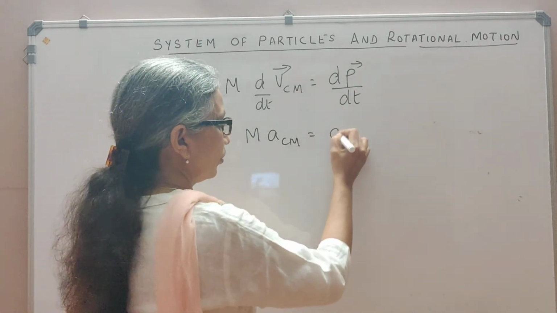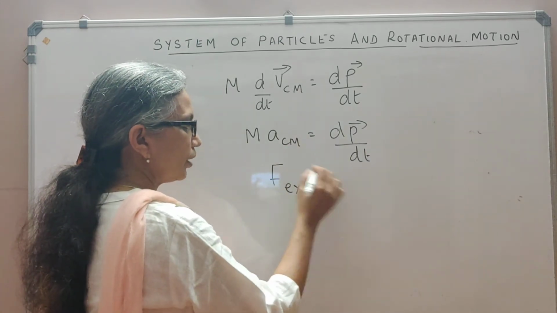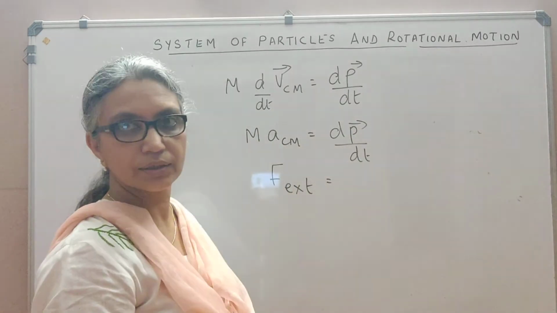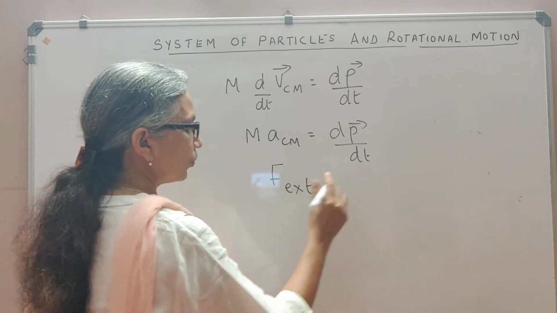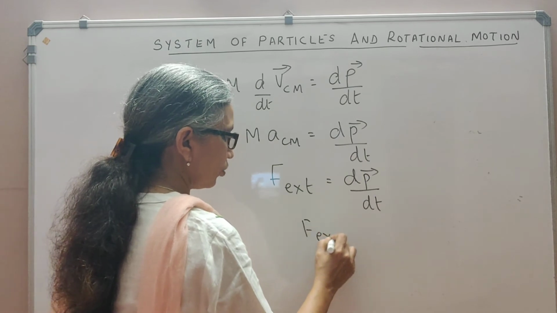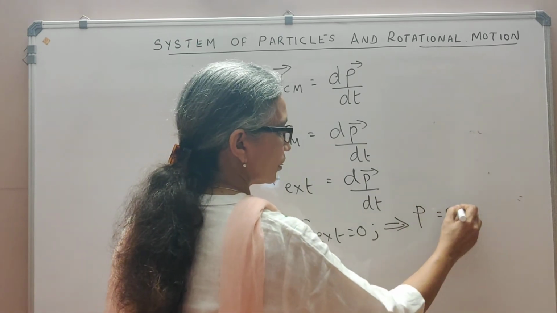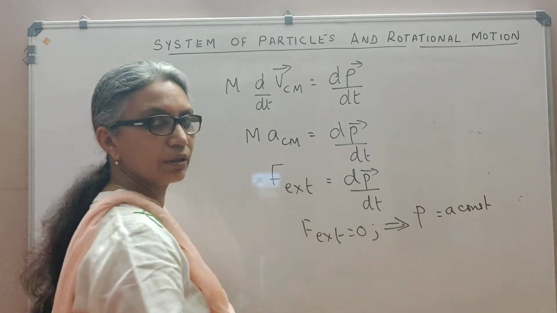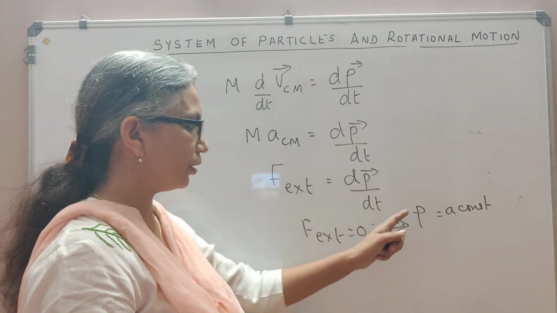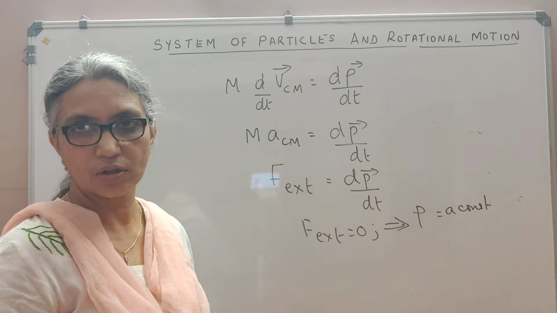This we know is the net external force. I just showed you that the net external force acting on the system is equal to the product of the total mass and the acceleration of the center of mass. So we know that this is equal to dp by dt. So now if this F external is equal to 0, it implies that this P must be a constant, right? Only then you will get F external equal to 0. So we go into the law of conservation of momentum, which says if the net external force acting on a body is 0, then its momentum must remain a constant.